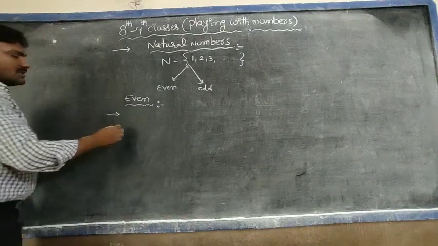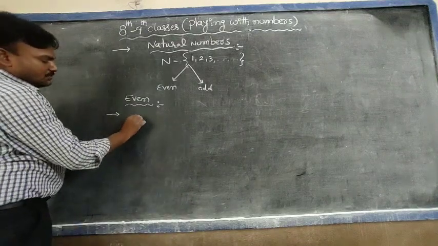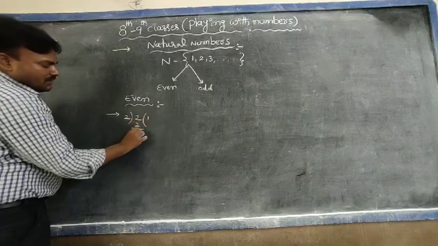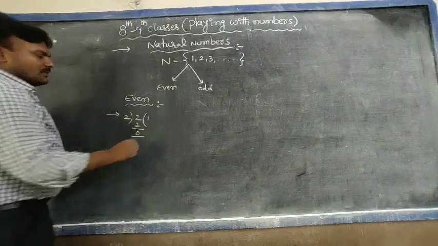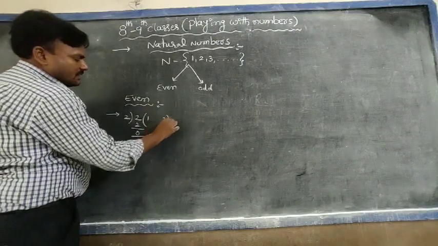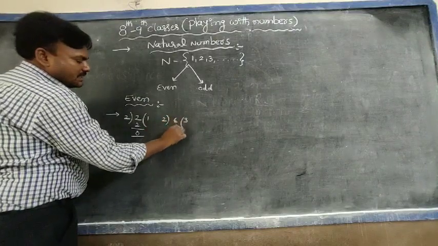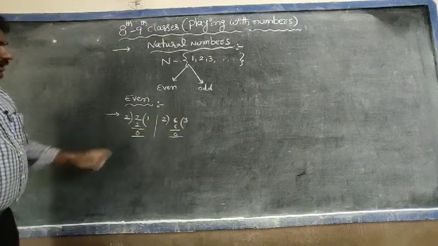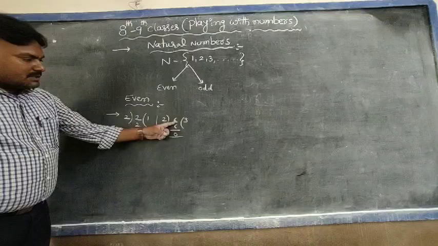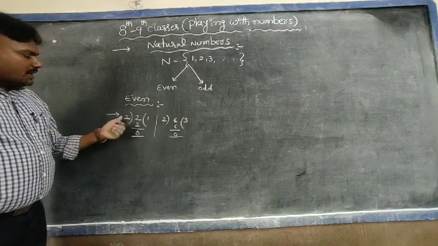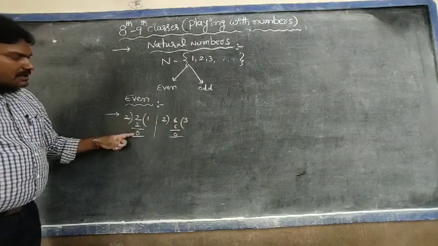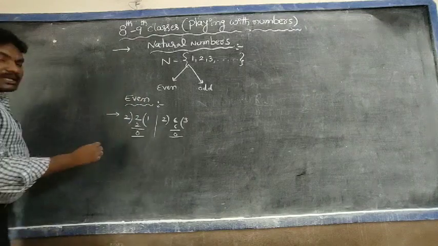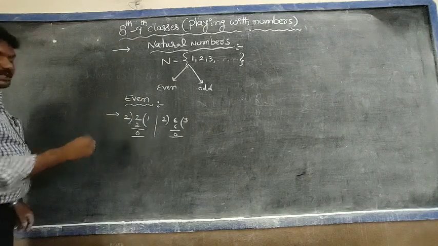For example, observe here. 2. Let me take 2: 2 ones are 2, remainder is 0. Next, 6 taken: 2 threes are 6. Like this example, you take any one. All the natural numbers which are divisible by 2 and leave remainder 0 are called even numbers. Which are even natural numbers, observe.